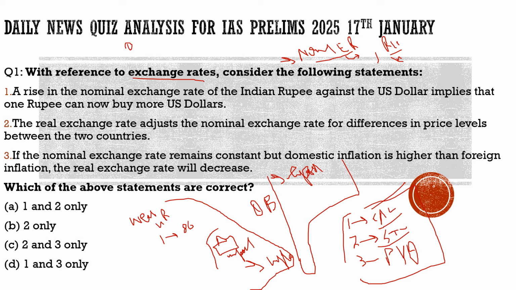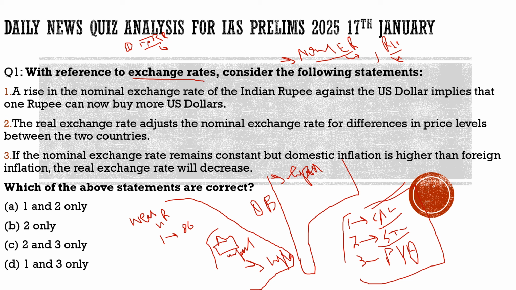For example, the first method is called the fixed exchange rate regime. In this, whenever there is a fluctuation in the forex market, the RBI will sell the accumulated forex reserves, but at the same time it will not touch the nominal exchange rate. The nominal exchange rate will remain the same. So this is what the fixed exchange rate regime is about: the RBI will sell the accumulated forex reserves they have, and they will not touch the nominal exchange rate.